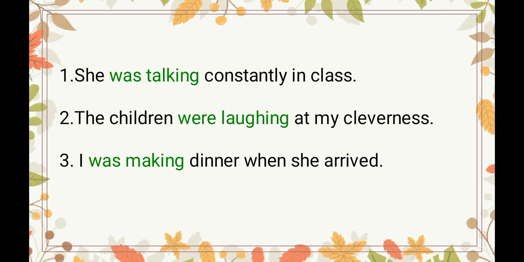Next, the second sentence, the children were laughing at my cleverness. Here, again we will see which one is the verb. We get that were laughing is the verb here. Were laughing is also denoting an action which was going on in the past time. That means the children were laughing in the past, not now. They are not laughing now. They were laughing.